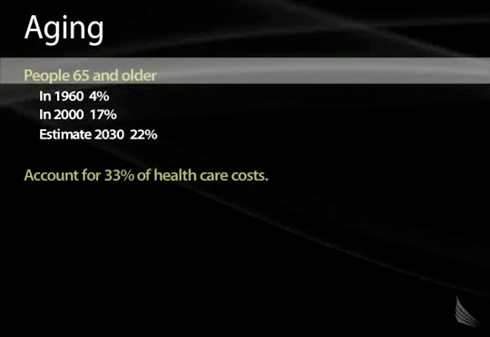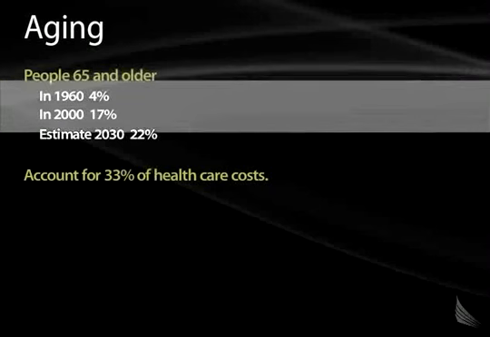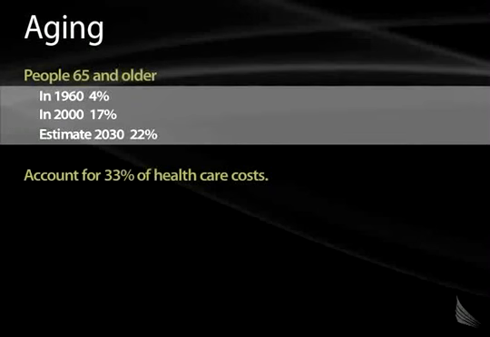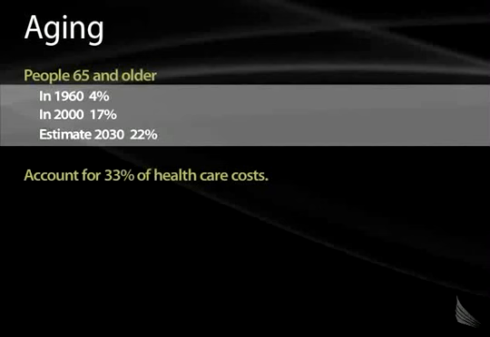People who are 65 and older, I guess you guys have heard about the baby boomer age. So in an estimate for 2030, 22% of our population will be 65 and older. Currently, it's about 17%, and in the 1960s, about 4%. So you can see the huge increase in the elderly population, not only because there's an increased population, but because we have more medical technologies that cause people to live longer.